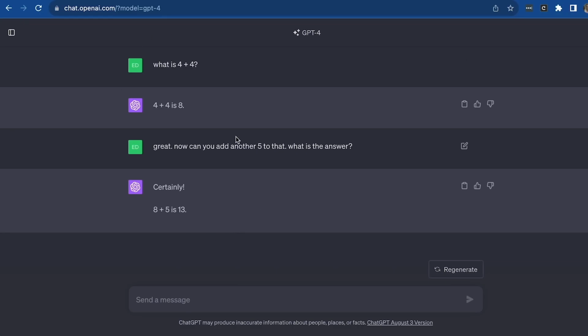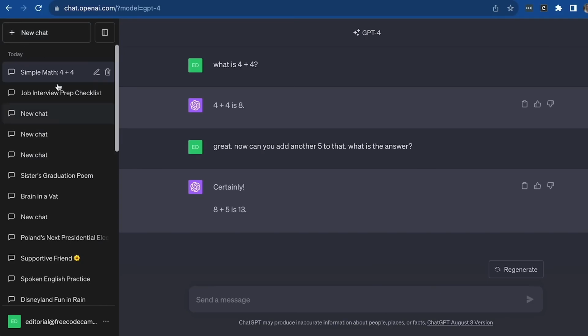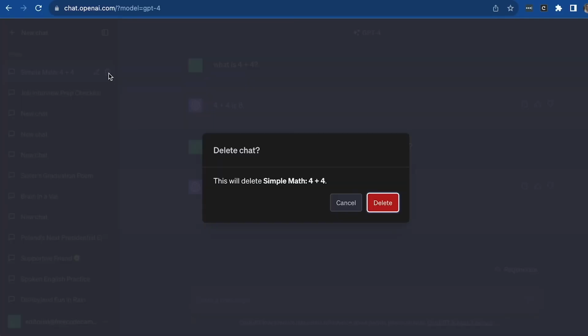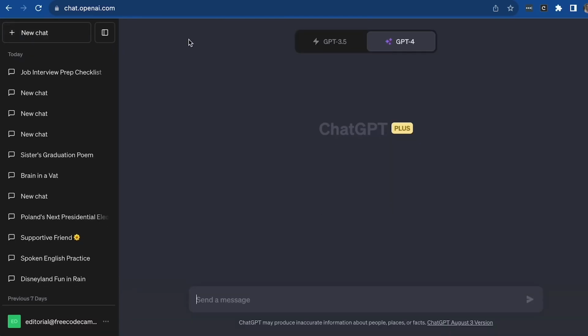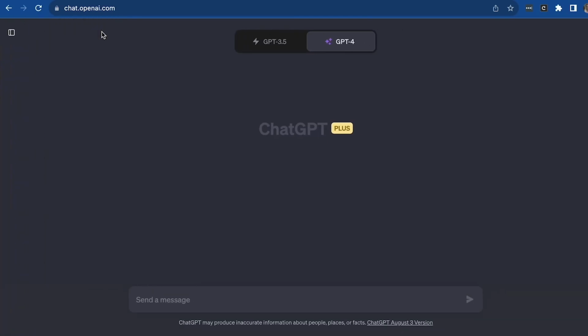Great. So again, this is just a very quick introduction to how to use this. We will be doing a deeper dive into this throughout this course. So once again, to create a new chat, all you'd have to do is click new chat. And if you want to delete the old one, just go ahead and click that delete button and that will delete it. And then a new chat is brought up automatically.